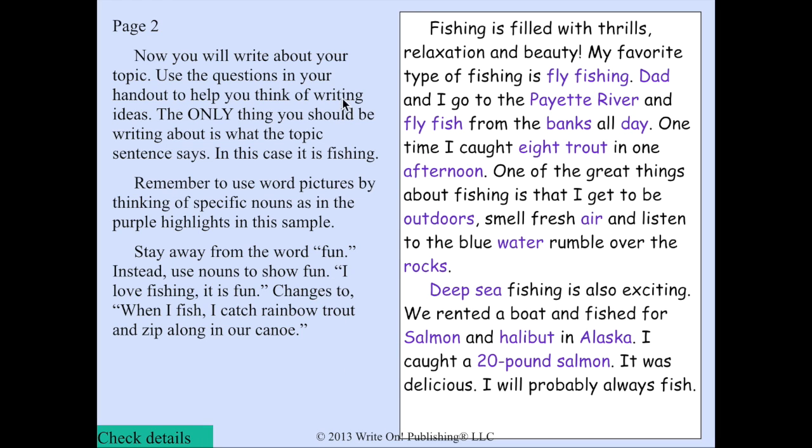So, reading the sample. Fishing is filled with thrills, relaxation, and beauty. My favorite type of fishing is fly fishing.